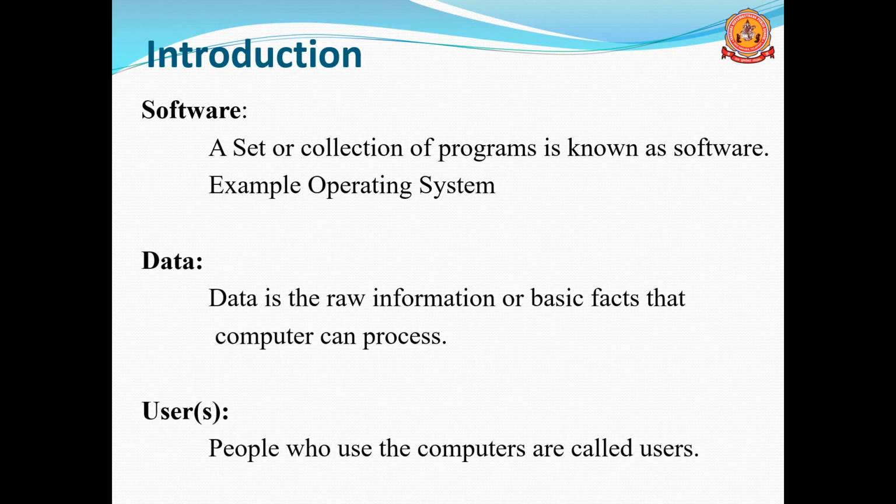Or we can say that raw information or basic facts are known as data, and that data will be processed inside the computer. After processing, it will produce useful information. So useful information is produced after processing the data. That is data and information.